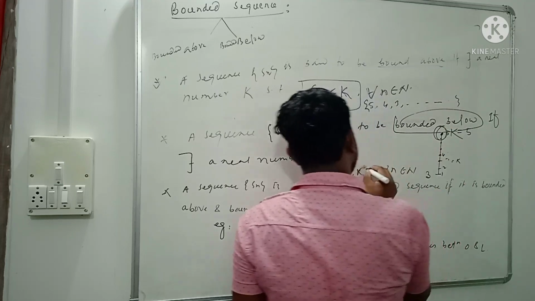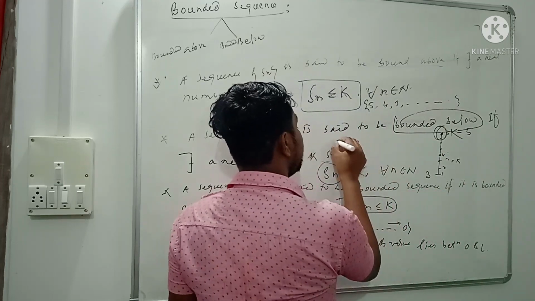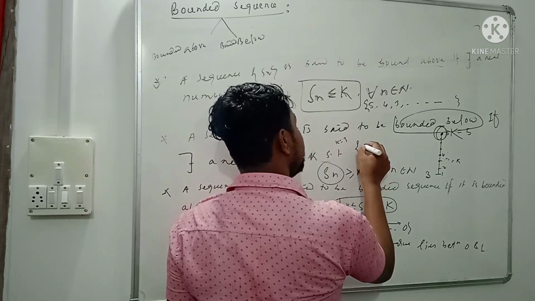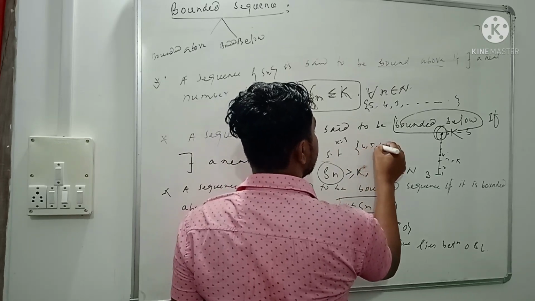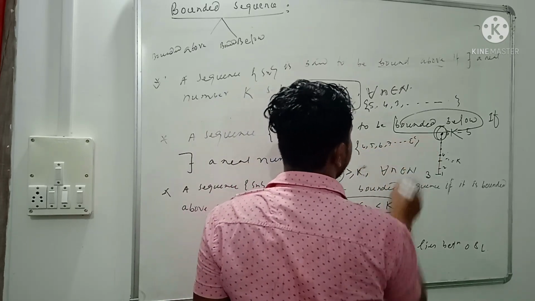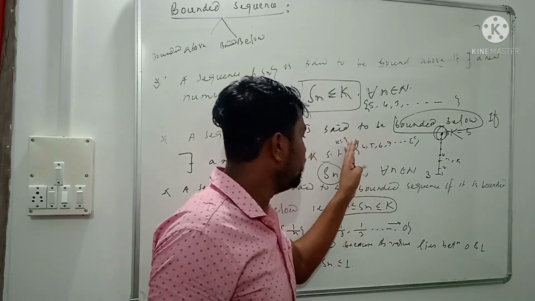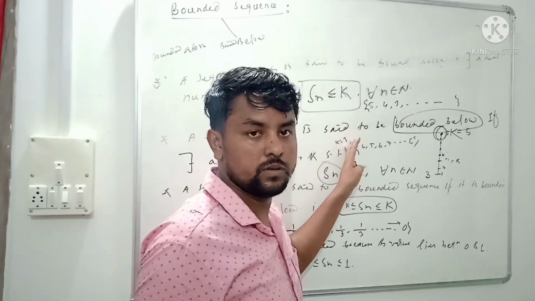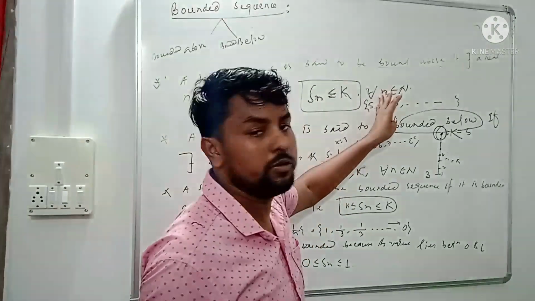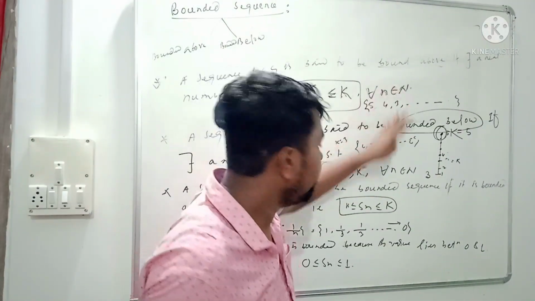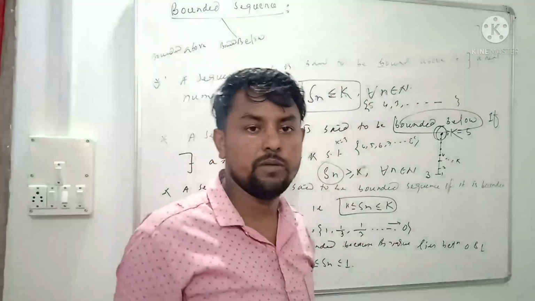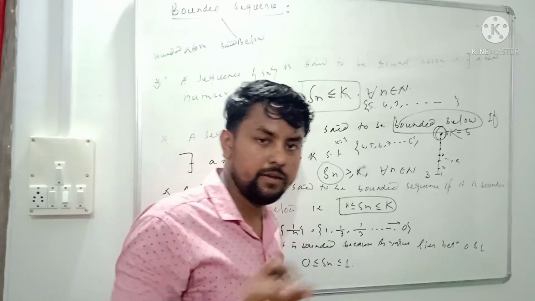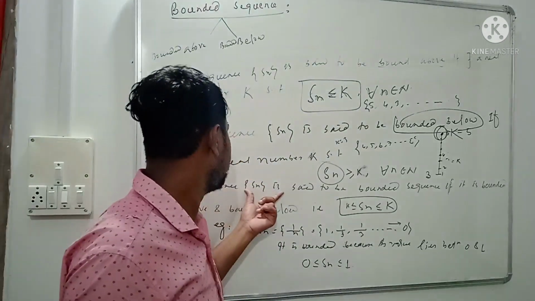So here, suppose k equals 3, the sequence values start from 4, 5, 6, 7, 8, 9. So the minimum value is 3. Here the maximum value is 5. If both occur simultaneously, together, it is called a bounded sequence.